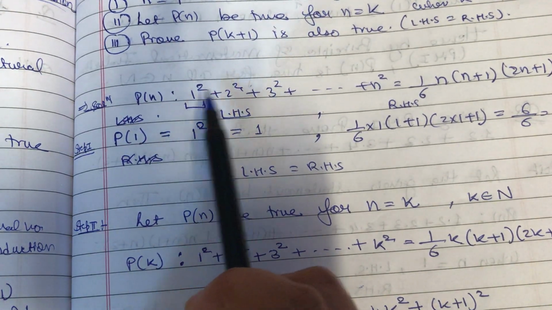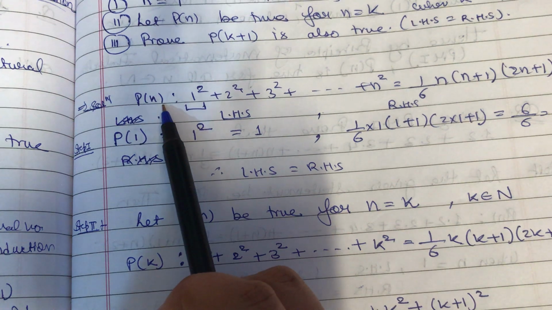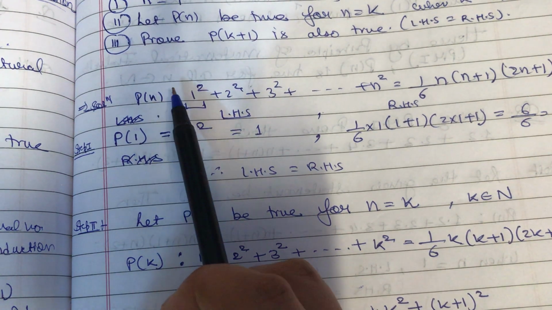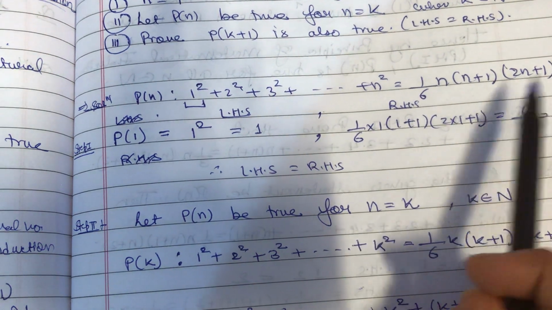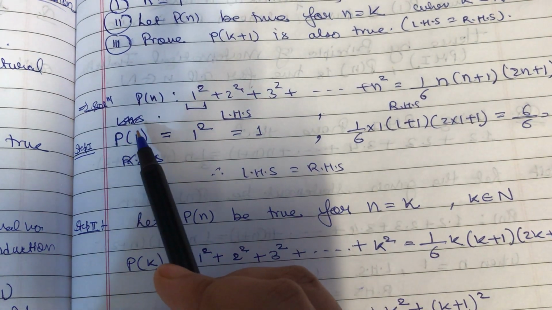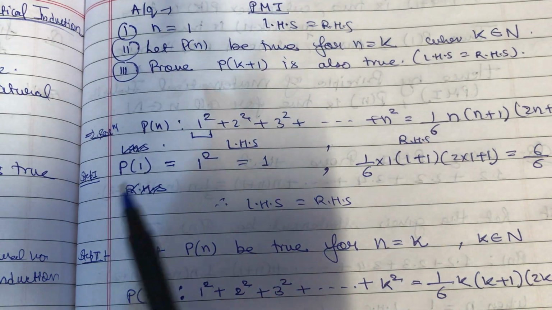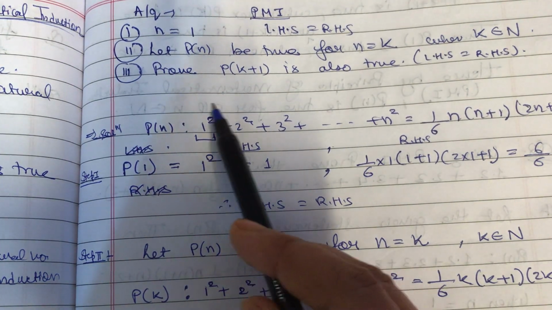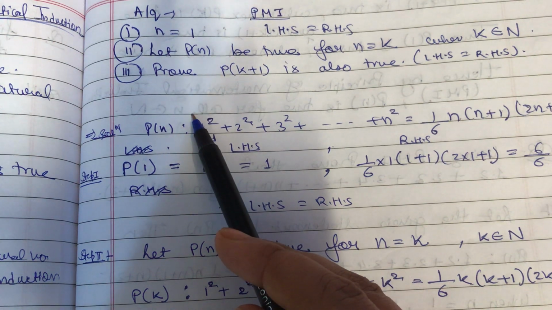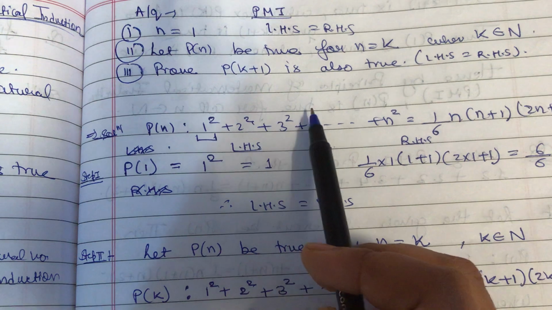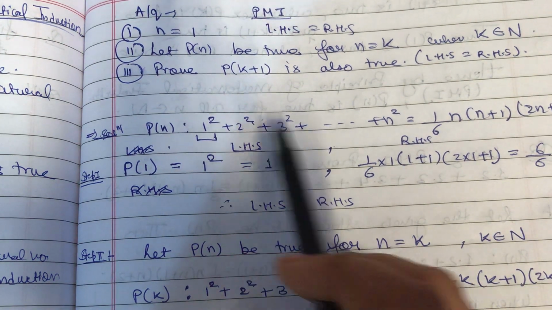So this is exactly what I have written. So Pn, the first step was that I have to write the principal statement such that this is equal to this much. Now I have to find the value of, put the value for n equals to 1. Now see, whenever you put n equals to 1, you will choose only the first number. For n equals to 2, you will choose the 2 numbers. For n equals to 3, you will choose 3 numbers, first 3 numbers, right?